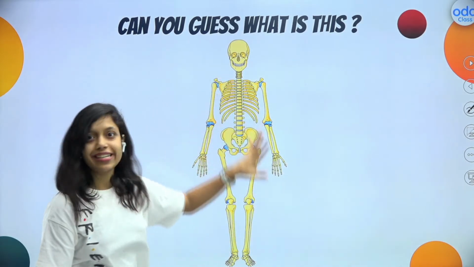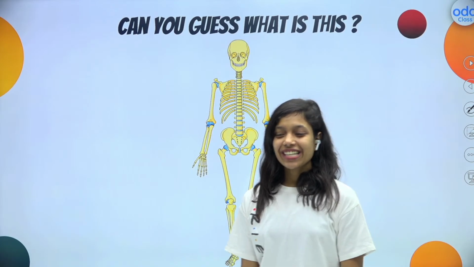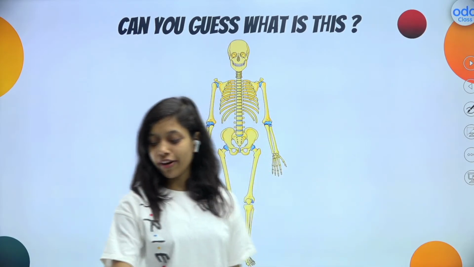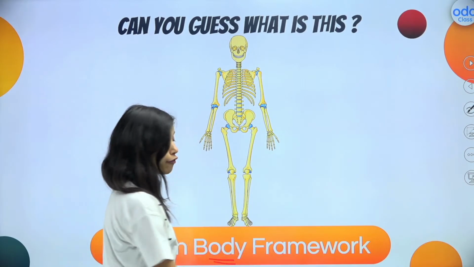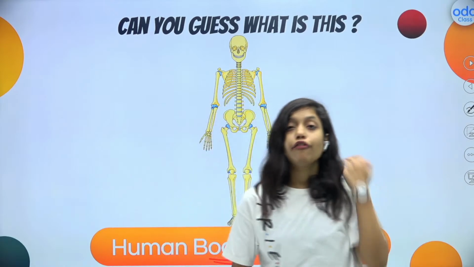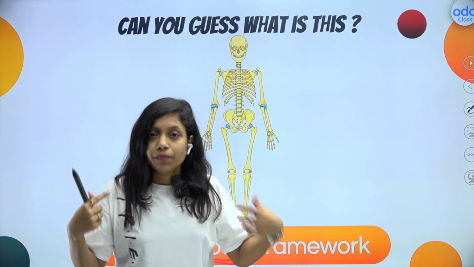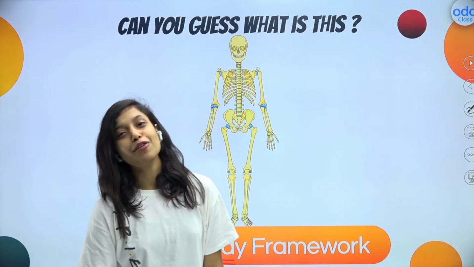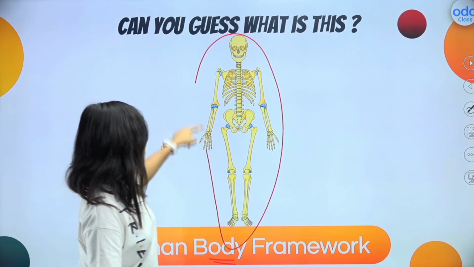Now, guess what this is. Again, a huge picture is on the screen. Tell me what this is. Can you guess? Okay, you guys are saying skeleton. That's a perfect answer. But what is a skeleton? It is the internal framework of the human body. Like the car's internal body is made up of metals, our internal body is like that too. If you remove our skin and our muscles, you can see this bone structure. That is nothing but our skeleton, right? So what is the skeletal system?